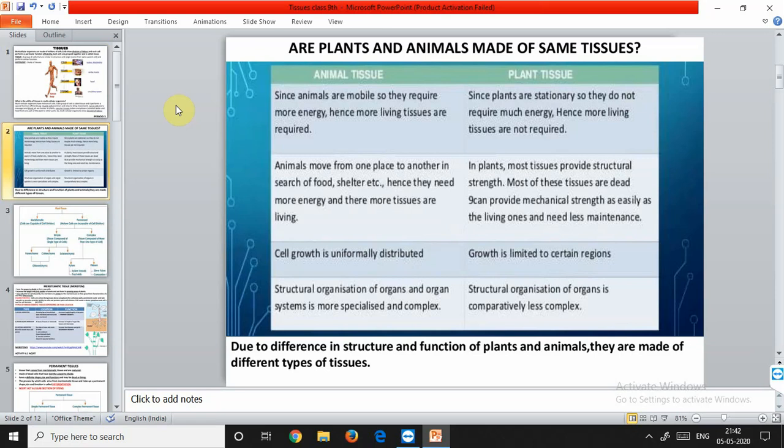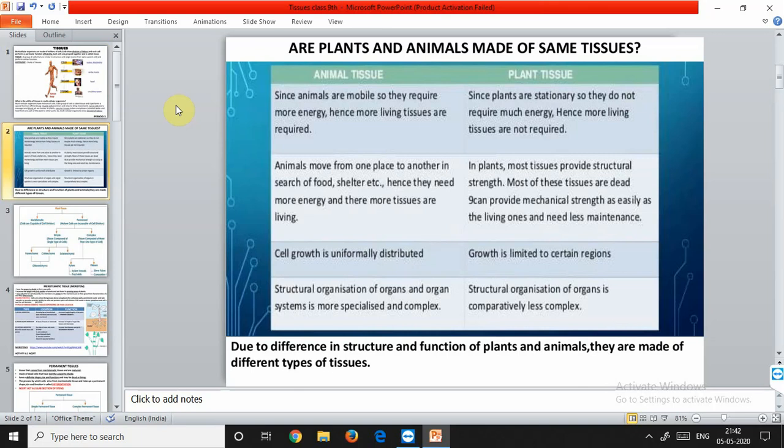Animals, on the other hand, are heterotrophic. They have to move in search of food and also for finding shelter or their particular habitat or home where they can survive. So they need more energy as compared to plants. Most of the tissues they contain are living. They also contain living protoplasm. Now let's discuss some differences between animal and plant tissues.